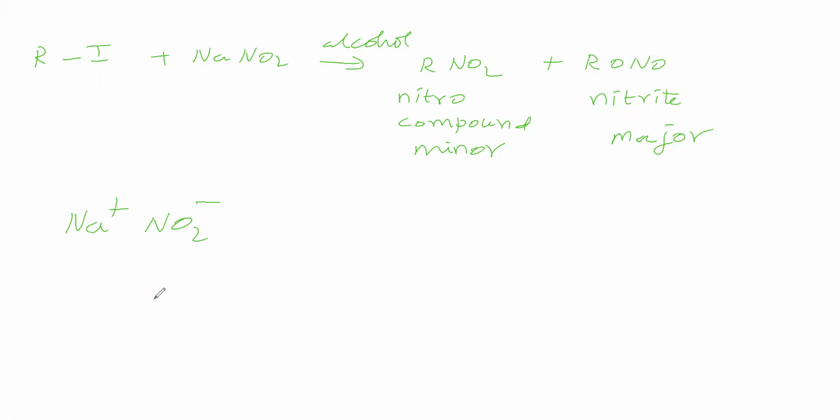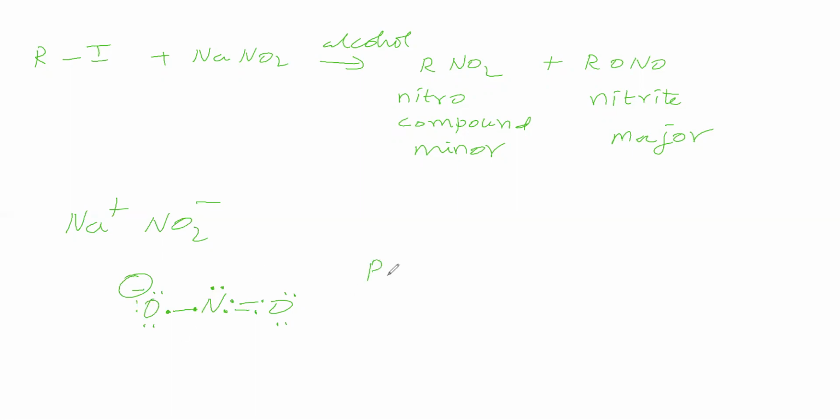Now NO2 minus we can write like this. Now this negative charge we will give to this oxygen. Oxygen comes under the 6th group, so its valence shell contains 6 electrons, and because of the minus, 1 extra electron. Nitrogen comes under the 5th group, so its valence shell contains 5 electrons. Those 5 electrons we have given. Due to the lone pair on this nitrogen, this NO2 minus has a bent shape.